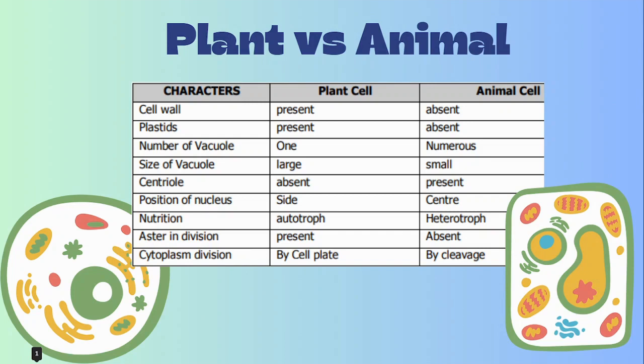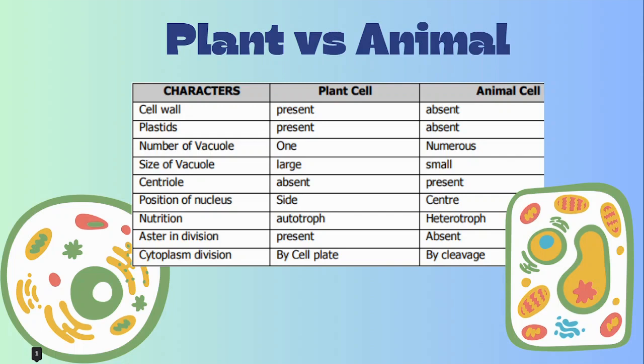Now let's see the difference between plant and animal cells. First we have the cell wall. The cell wall is present in plant cells, and animal cells don't have it. Plastids are present in plant cells and absent in animal cells. Vacuole: there is only one vacuole in a plant cell, and there are numerous small vacuoles in an animal cell. The size of the vacuole in a plant cell is large, and in an animal cell it is very small. Then we have centriole, which is absent in plants and present in animals. It helps in cell division.